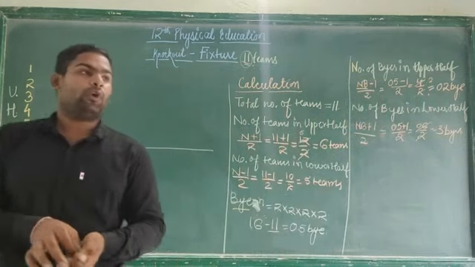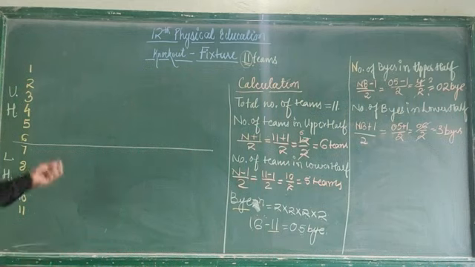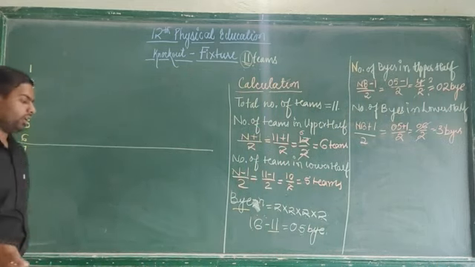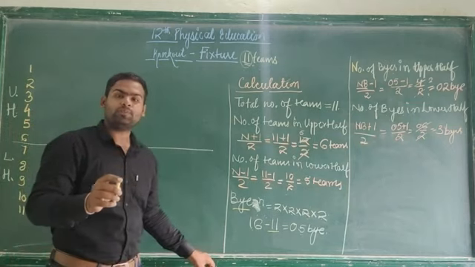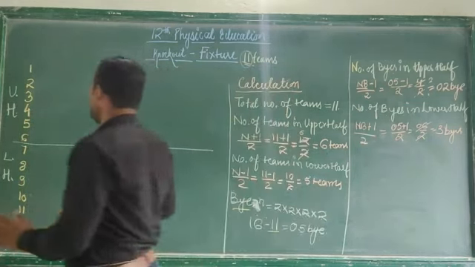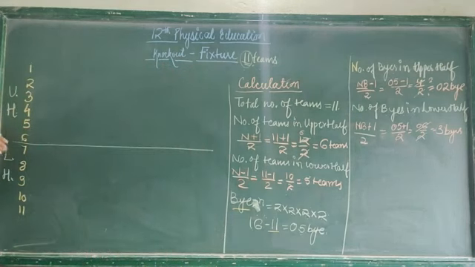Now see what the pattern is, how you give byes and how you divide the byes in the upper and lower half. It is the most important concept that you will have to learn. So just focus here. The first bye is always given to the last team of the lower half.